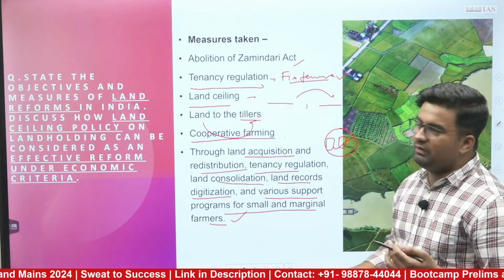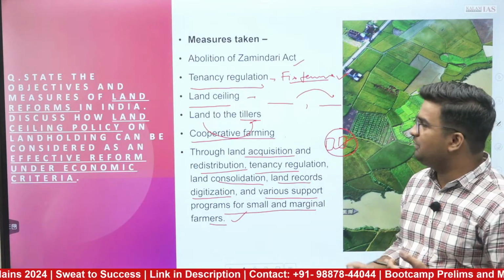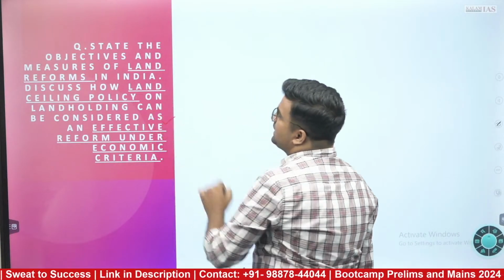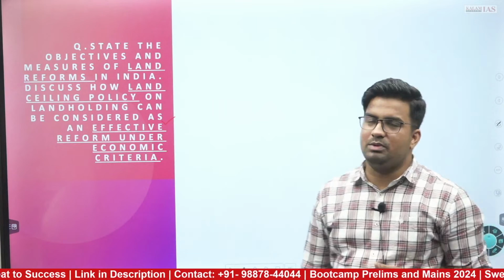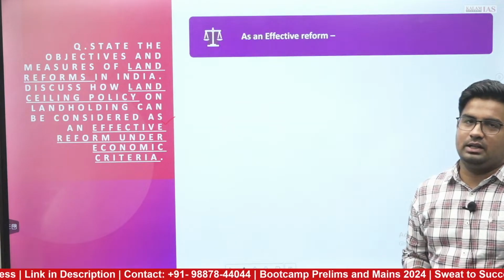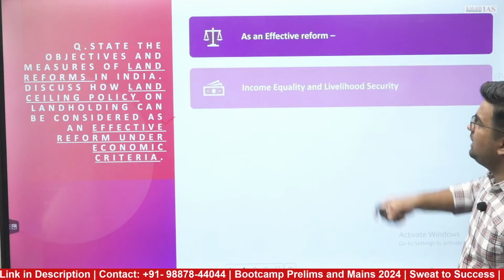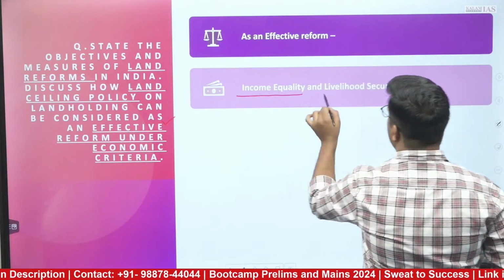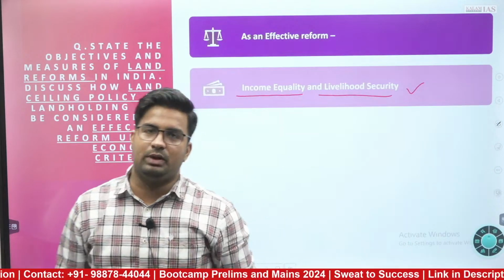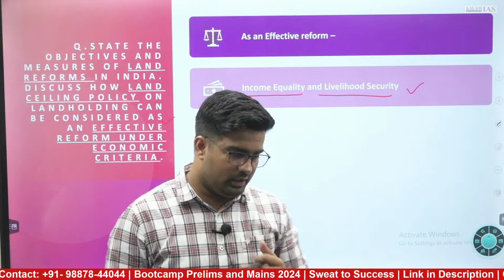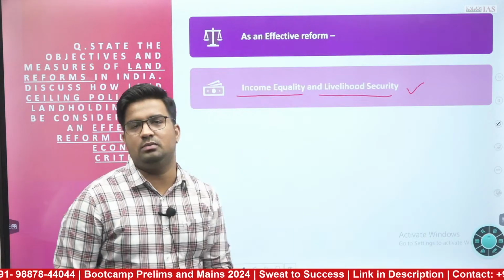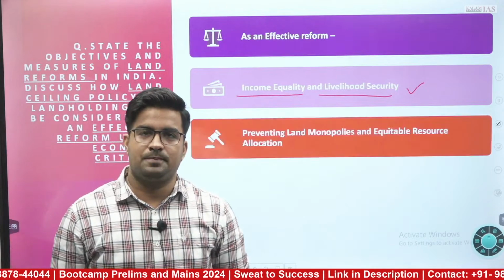Again, this will be your 150 words to 50-50 words. Now the next part of it, which has asked how this land holding can be considered as an effective reform under economic criteria. With this, you can start with it will provide income equality and livelihood security to the people to a larger extent. It will reduce the inequality aspect and provide a source of income to a larger population.